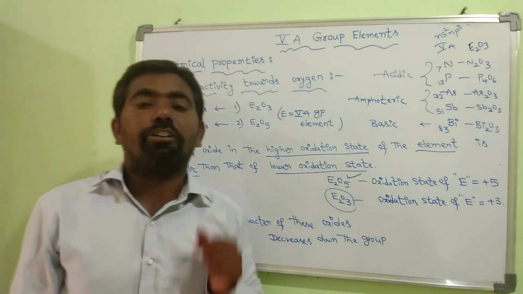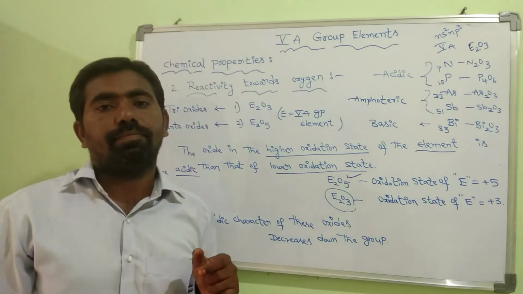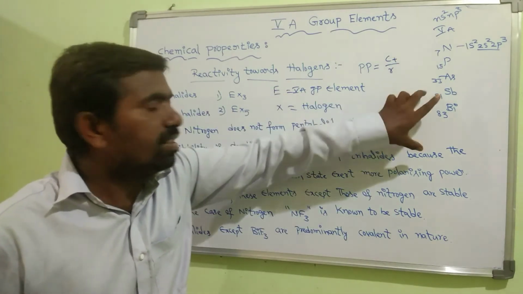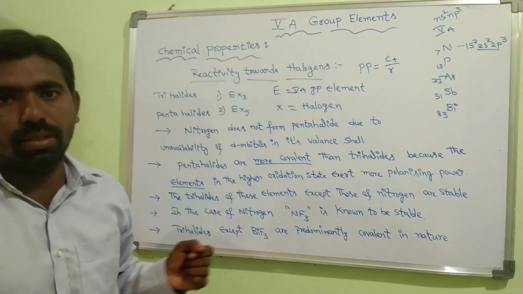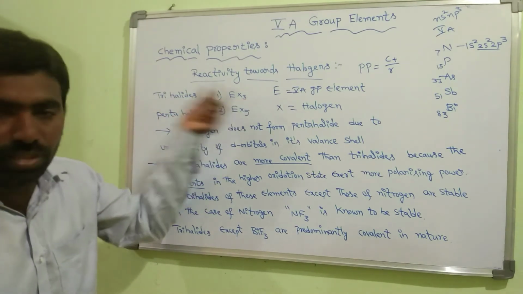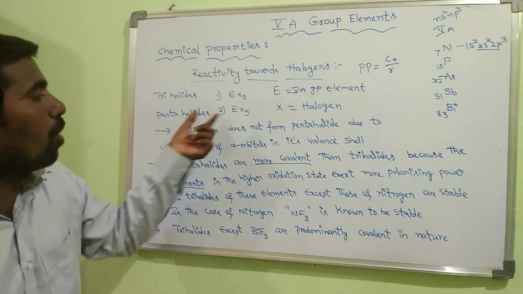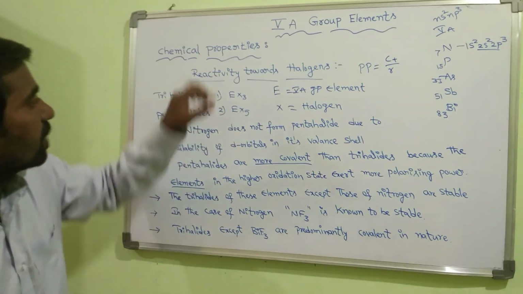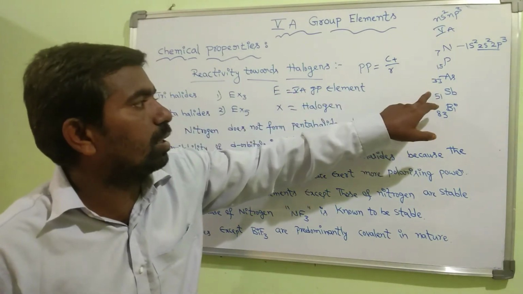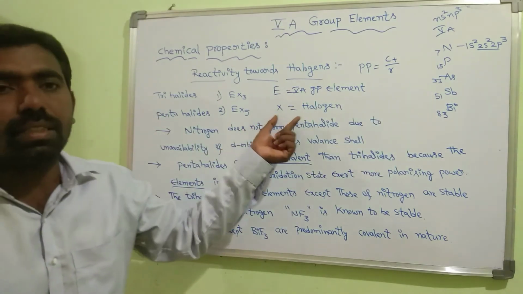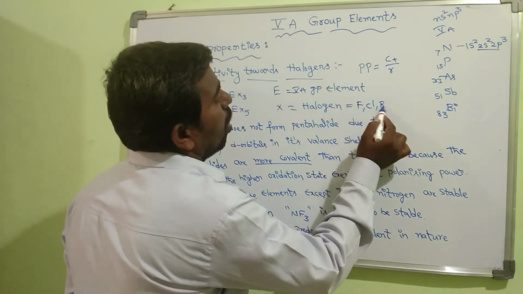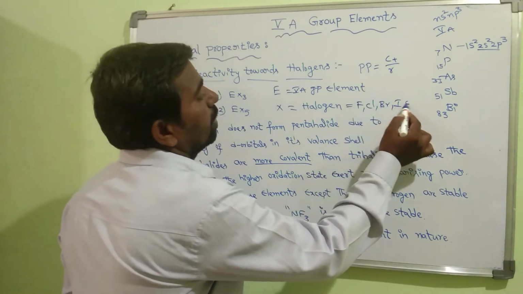Next property is reactivity towards the halogens. When the fifth group elements combine with halogens, they form two types of halides. One is trihalides, with molecular formula EX3. The second is pentahalides, with molecular formula EX5. Here E means the fifth group element, that is nitrogen or phosphorus or arsenic or antimony or bismuth. X means halogen, that is fluorine or chlorine or bromine or iodine.